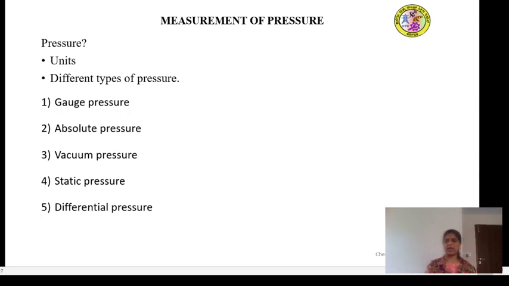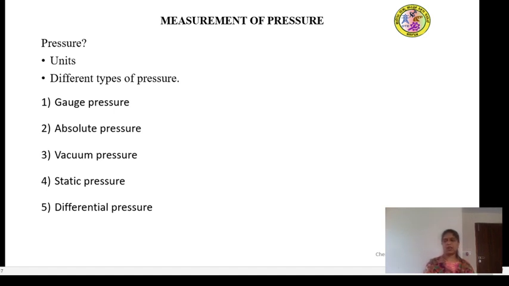101.325 kilopascal can also be read as 101.325 into 10 to the power of 3 Pascal. So that can also be converted into 101,325 Pascal. One atmosphere is again equal to 760 mmHg, and that will be equal to 10 to the power 5 bar.